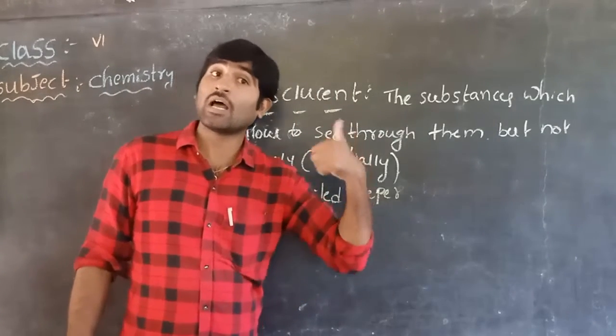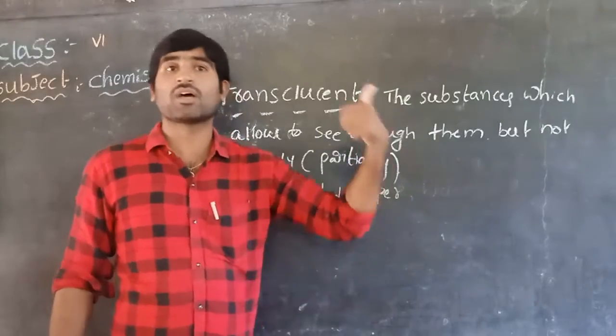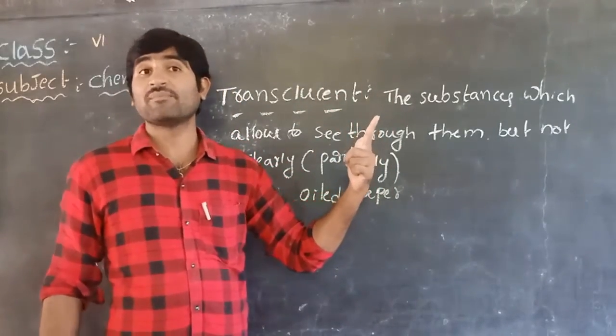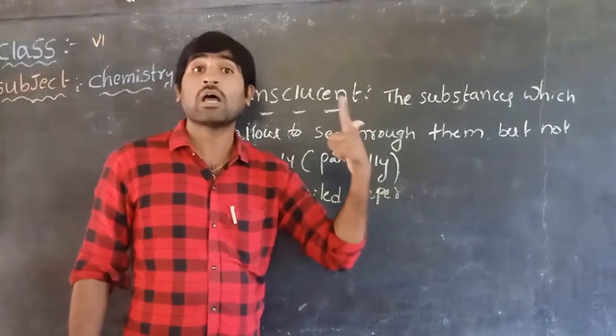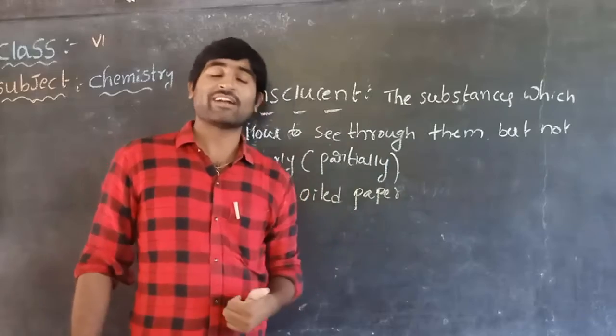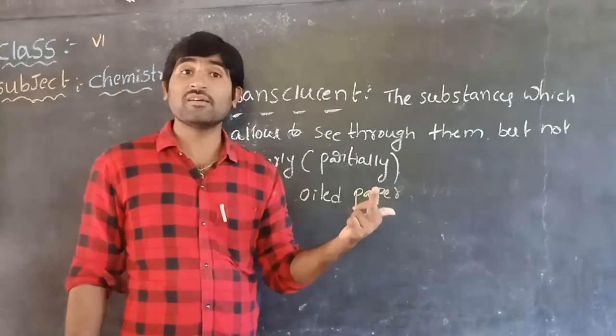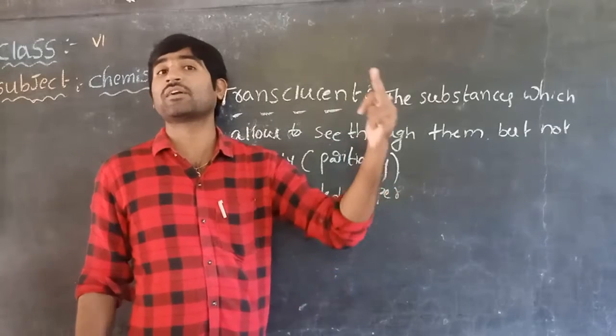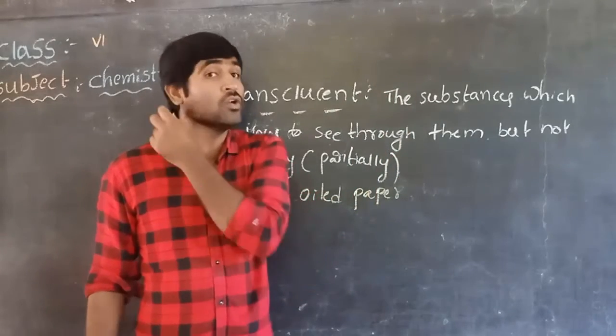Transparent means the substances which allow us to see clearly through them. Translucent means, children, the substances which allow us to see partially through them. Opaque means, children, the substances which do not allow us to see through them.